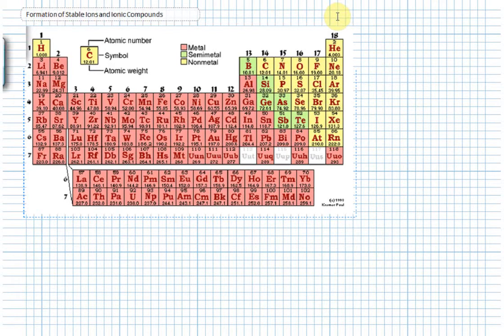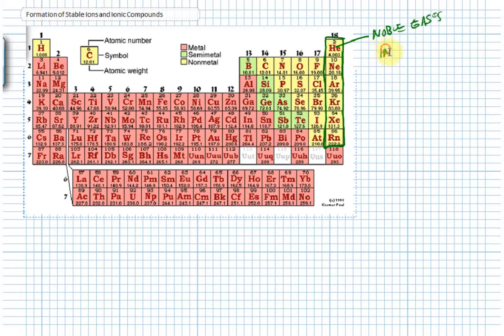Okay, so we've talked about the periodic table, and we've talked about the fact that there's a very special group of elements on the periodic table that we call the noble gases. They're this column right here. And the thing that makes the noble gases very special is that they are unreactive. Okay, so the noble gases, we can give them several descriptors.